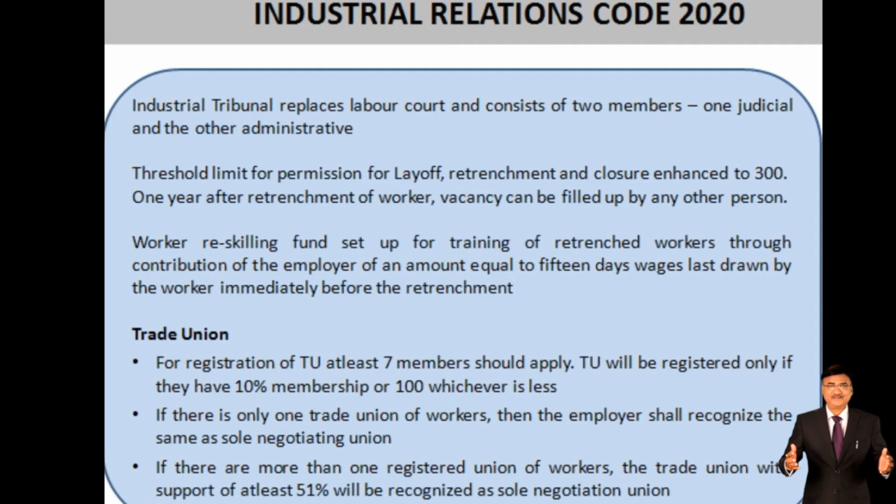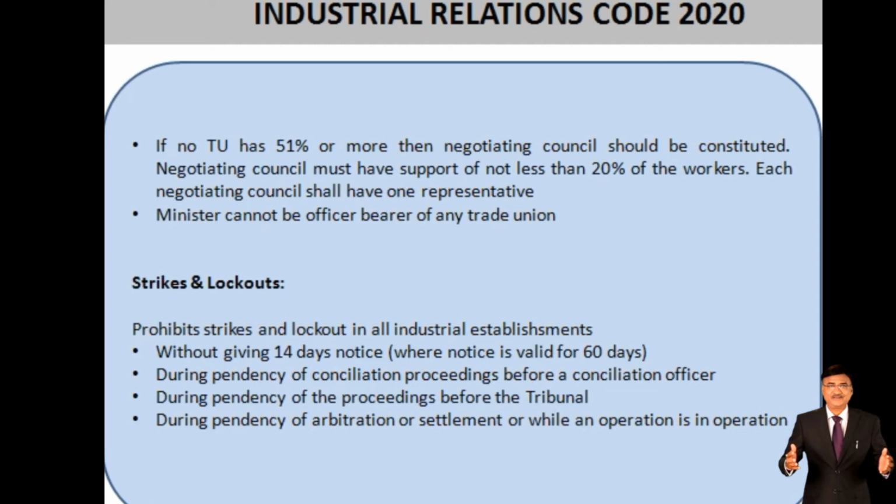If there is more than one registered union of workers, the trade union with the support of at least 51% will be recognized as the sole negotiating union. Means if there are 3 unions, then the one with 51% support will be recognized as the sole negotiating body. Then, if no trade union has 51% or more, then a negotiating council should be constituted.